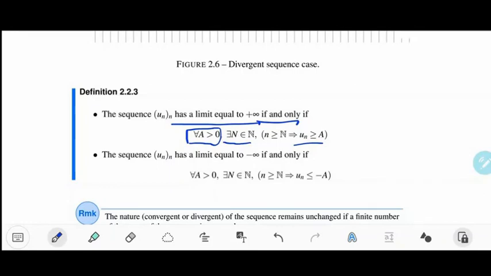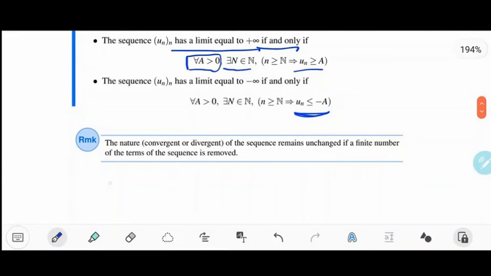It means that if you choose a like 1 million, you will find an index n such that all the remaining elements are above 1 million. Okay, it means that you can take a very, very large, you will always find an index where all the elements afterwards are above this number, so they are going to plus infinity. And also the same when it's going to minus infinity, but we take un less than minus a, which means that they are going to minus infinity.